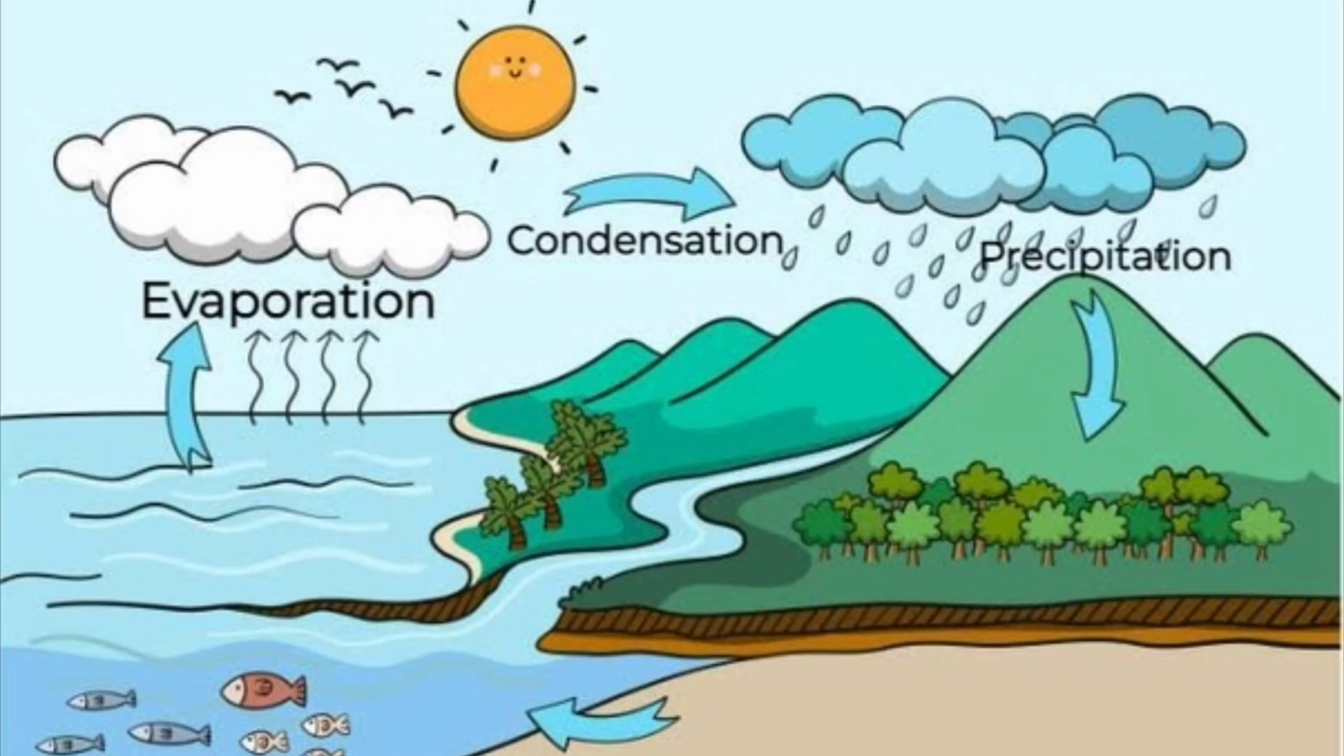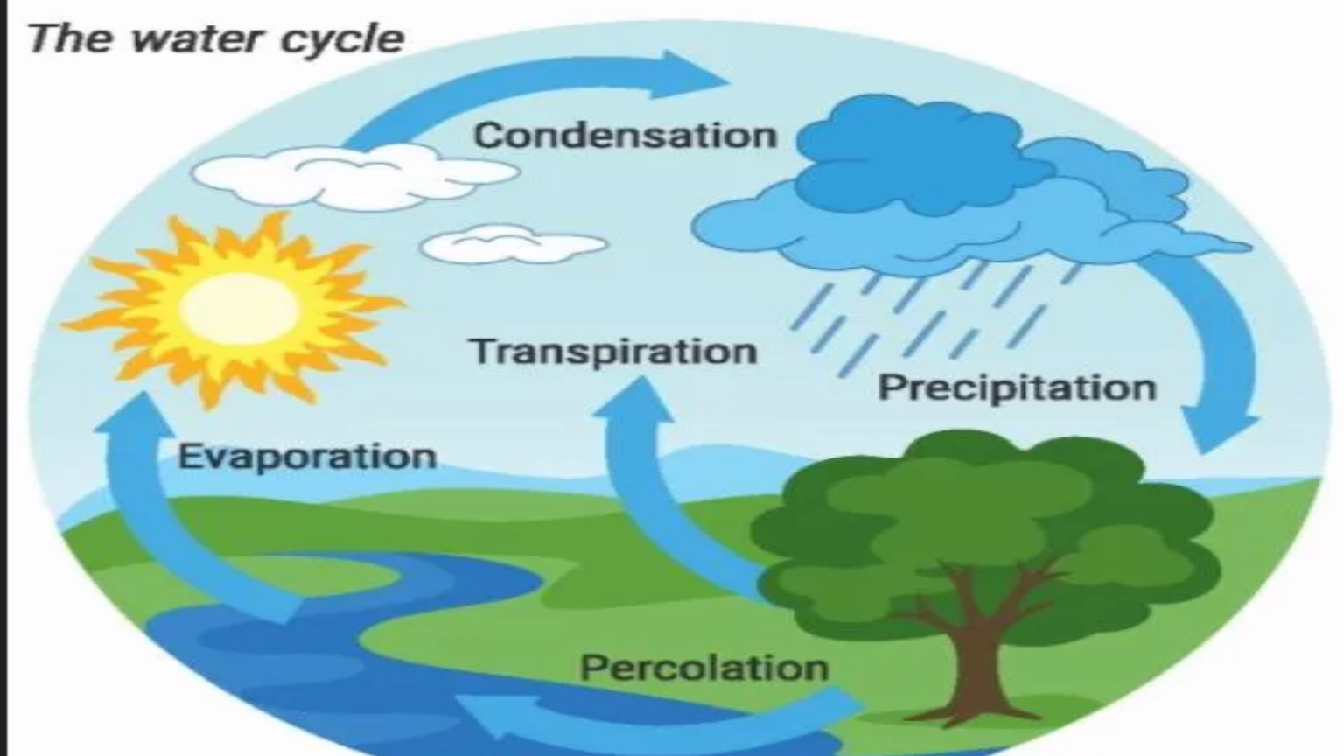Why is condensation important? Water cycle. Condensation is a crucial part of the water cycle. It helps return water from the atmosphere back to the Earth's surface. Without condensation, we wouldn't have rain, which is essential for replenishing lakes, rivers, and groundwater.